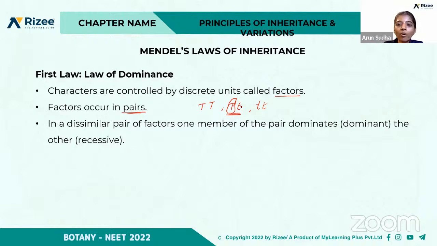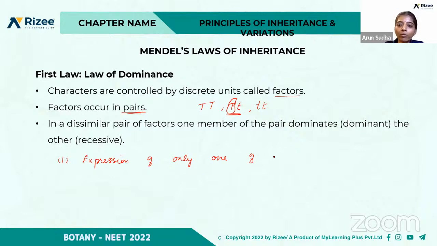So the law of dominance explains the expression. What is its role? It explains the expression of only one of the parental characters in the F1 generation, right? We saw that only one character is expressed in the F1 generation. That is explained by the law of dominance, because that is the dominating character.